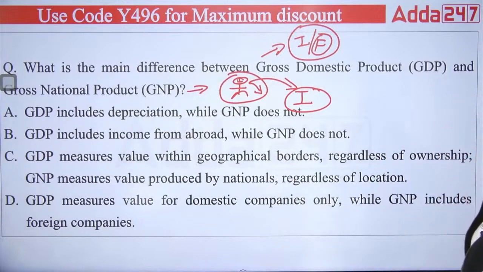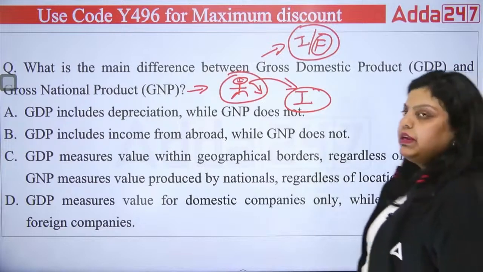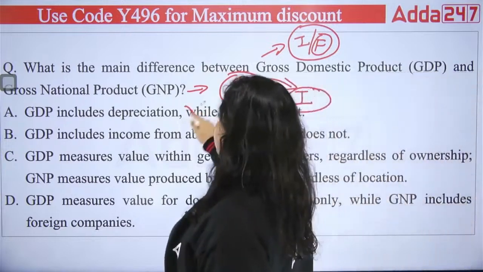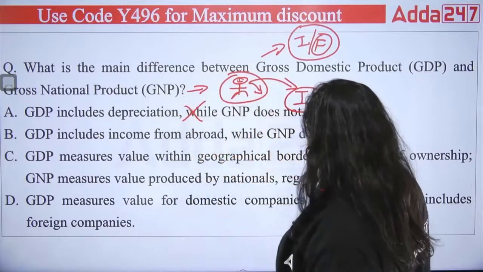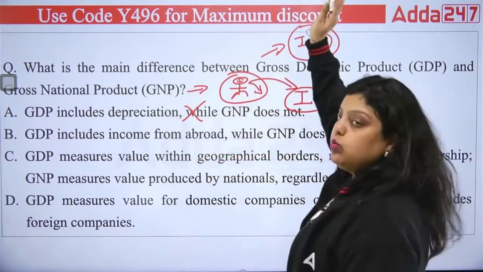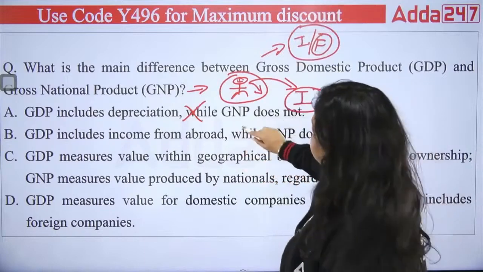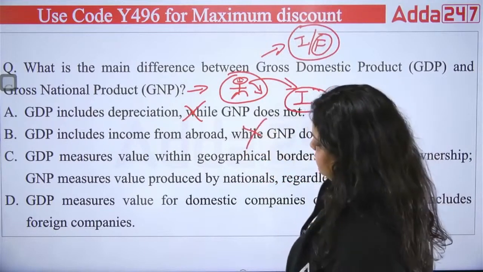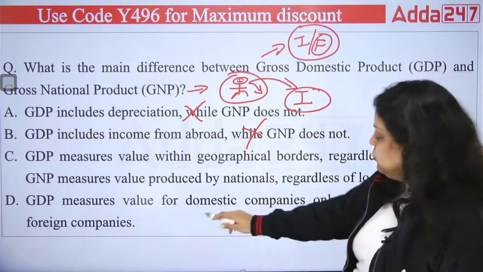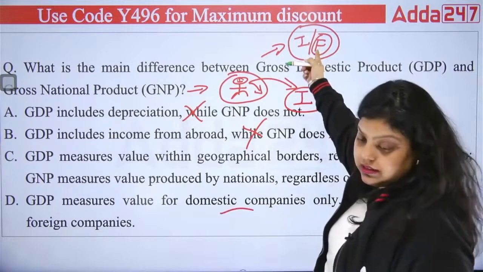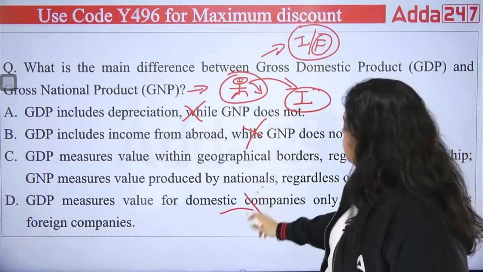So the first is saying GDP includes depreciation while GNP does not. This is not true. GNP also includes the depreciation. Now, GDP includes income from abroad while GNP does not. This is not true. GDP does not include the income from abroad. GDP values domestic companies only while GNP includes foreign companies? No, GDP also values the foreign companies. That I have already told you. It means this is also wrong.